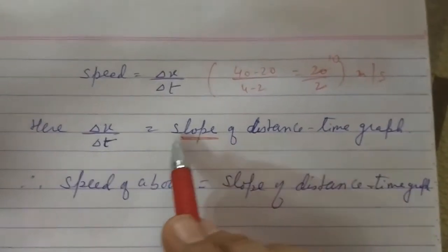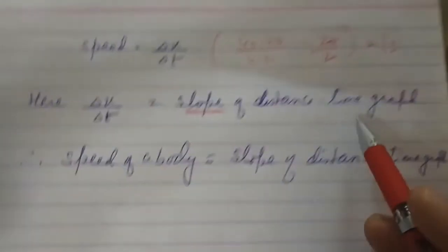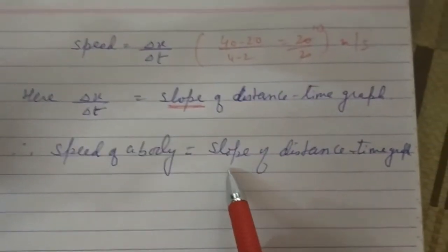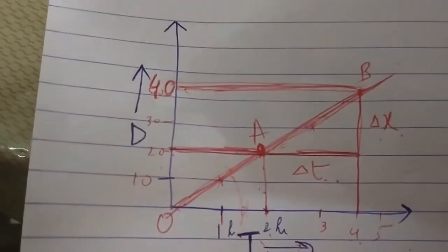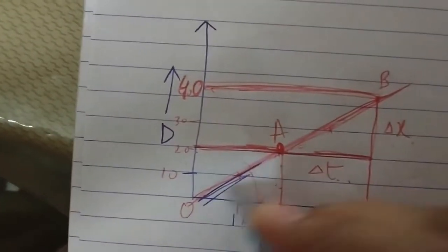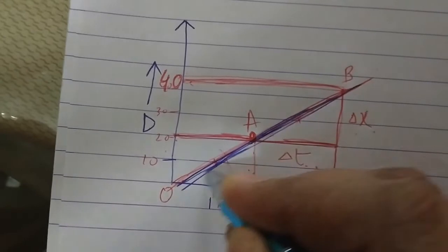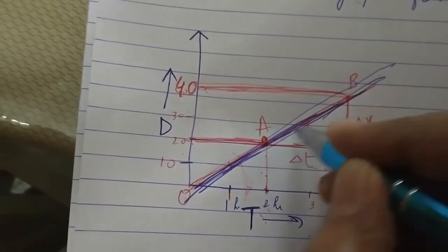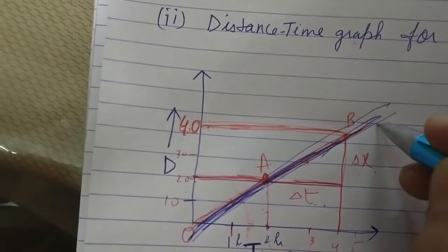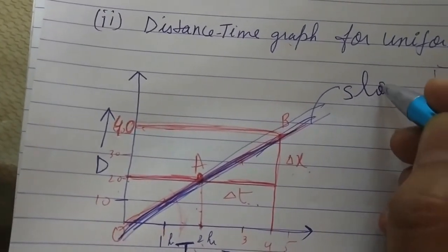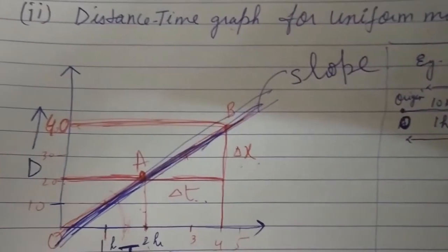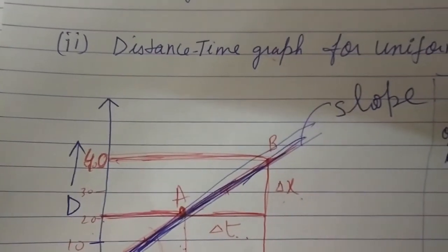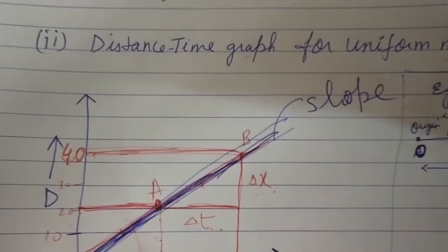So here delta x upon delta t is equal to the slope of the distance time graph. What is slope? Now I will tell you. Delta x upon delta t is the slope of the distance time graph. So speed of the body is equal to the slope of the distance time graph. In this graph, this line represents the slope. This straight line is the slope. Velocity time graph we will discuss in the next video. So complete all the notes, write down all the notes in your classwork copy.